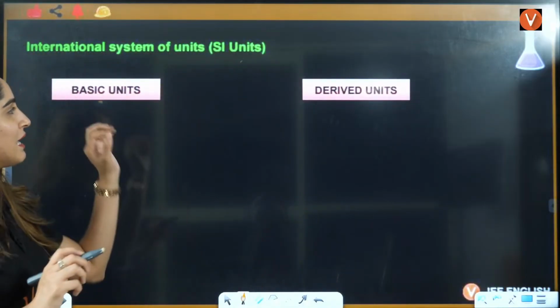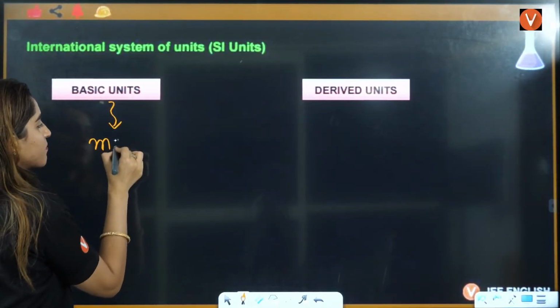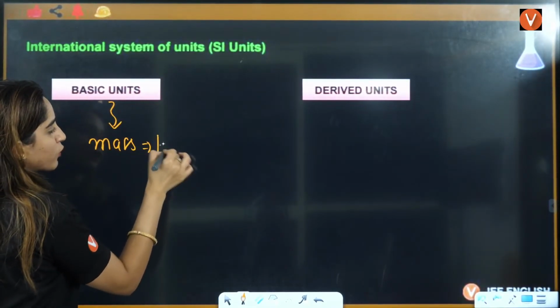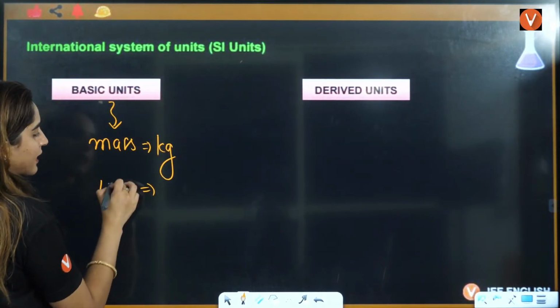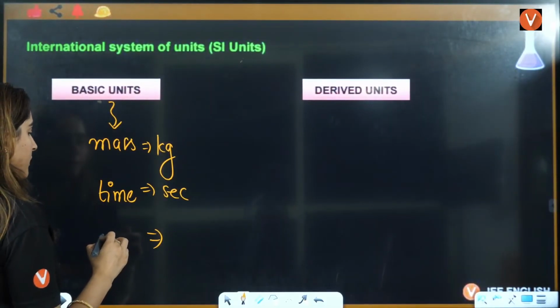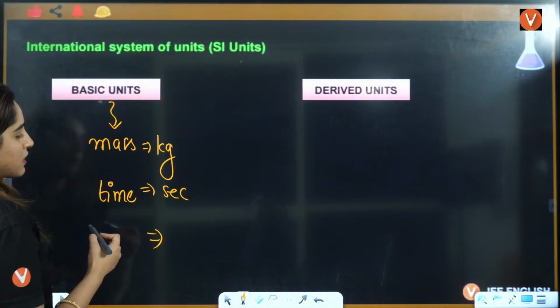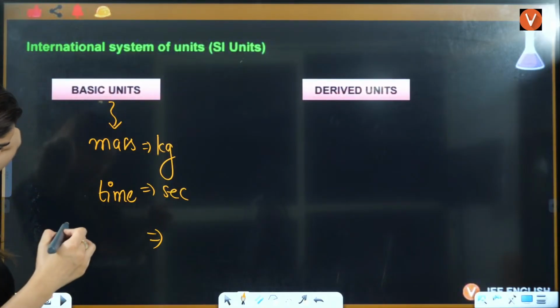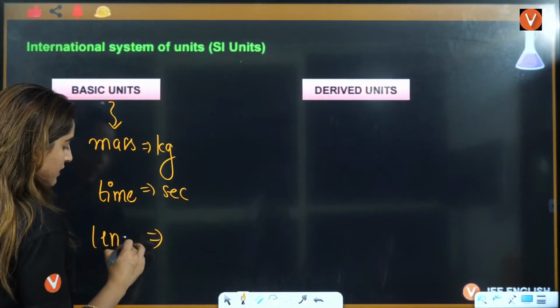Okay, let's see this. What are the basic units? Basic units are mass, that is in kilogram. Basic unit is time, that is in seconds. Basic unit is mass, you can say, time, you can say, what else? Gram, seconds, yes, length, right?